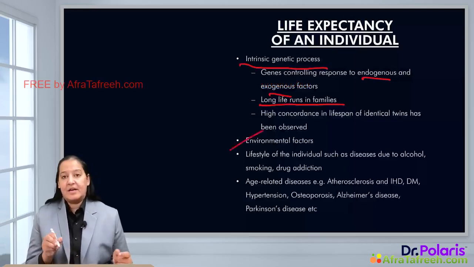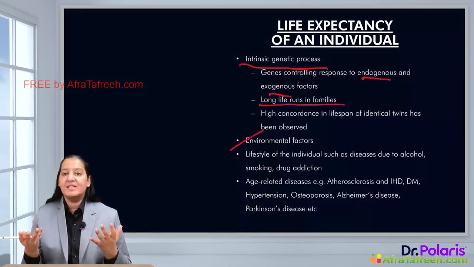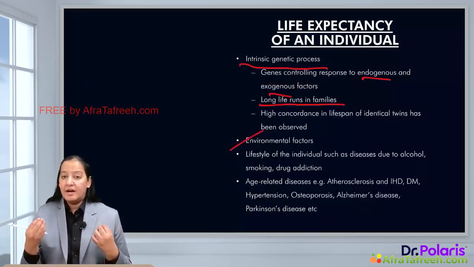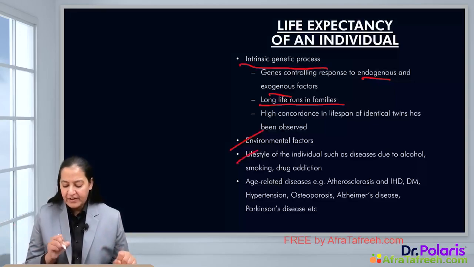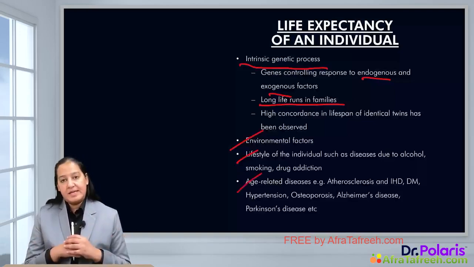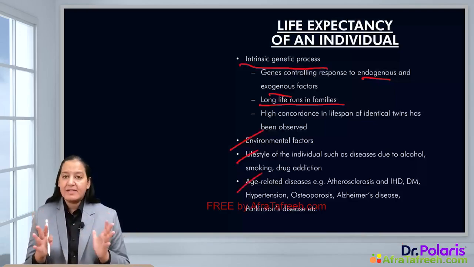Environmental factors are there. We are exposed continuously to pollution, many chemicals, physical, chemical, and biological influences, which are constantly acting on the human body. That is environmental factors. Then the lifestyle of an individual, as a result of alcohol, smoking, drug addiction, or there are some age-related diseases, right? So on these factors, the life expectancy of an individual depends.